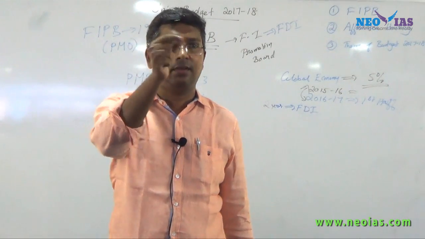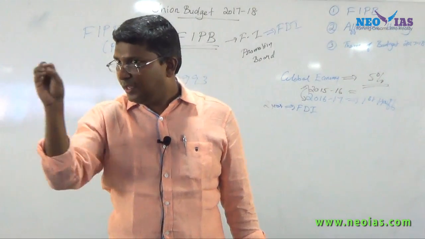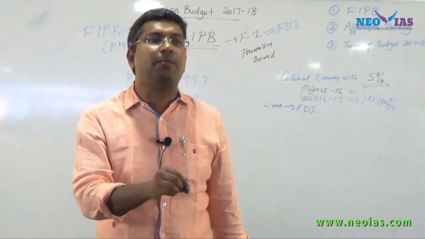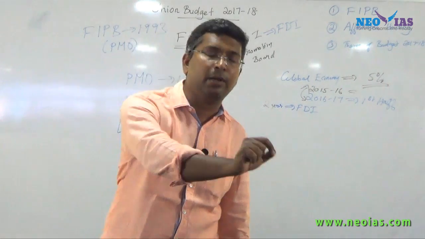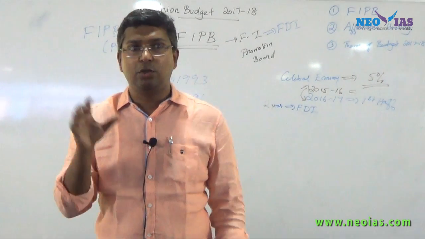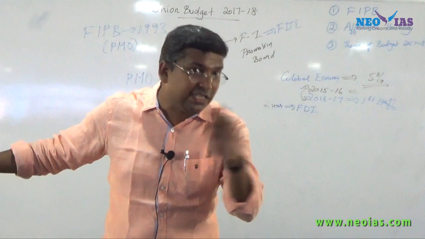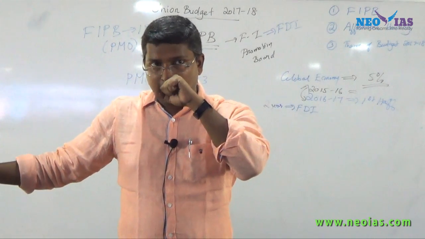They will give you choices A, B, C, D, with PMO, DIPP, and the Department of Economic Affairs. Then you should not have any confusion. It will be a very easy question.